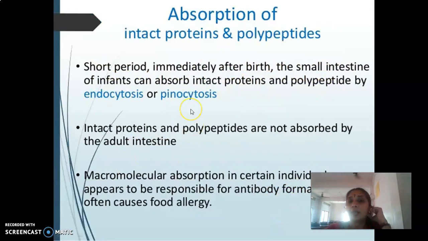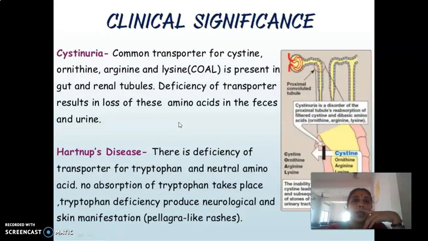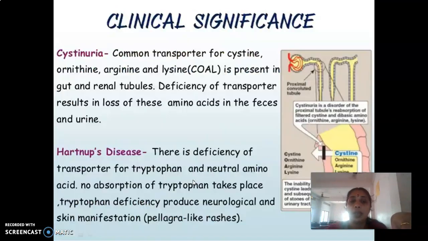Now, the absorption of intact proteins and polypeptides. A newborn baby can directly absorb intact proteins, but adults cannot. Defects in the intestinal transport system can result in Hartnup's disease, cystinuria, etc. We come across cystinuria and Hartnup's disease in individual amino acid metabolism. Hartnup's disease is characterized by the inability of the intestinal and renal epithelial cells to absorb neutral amino acids. Tryptophan absorption is most severely affected, resulting in conditions like pellagra.